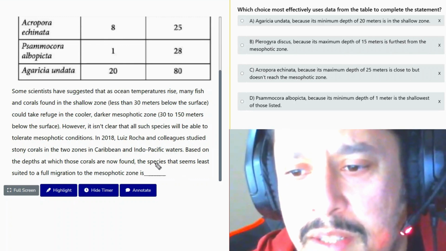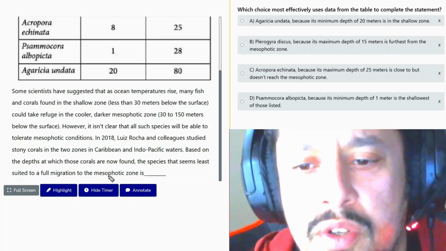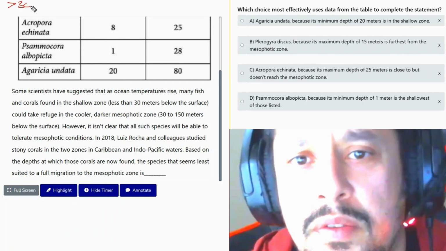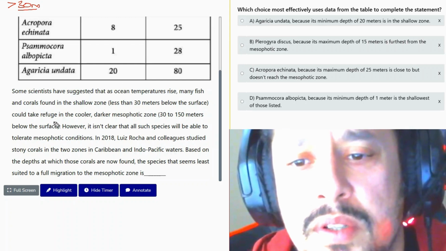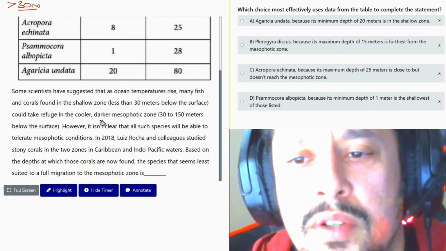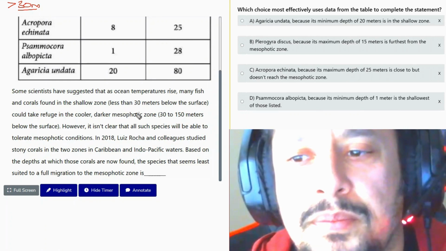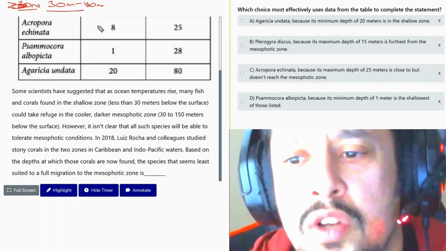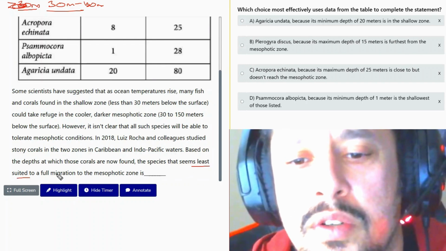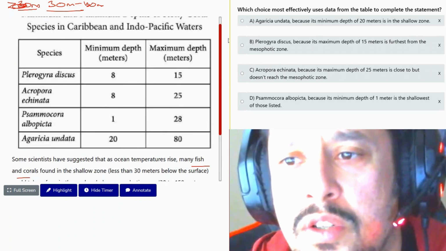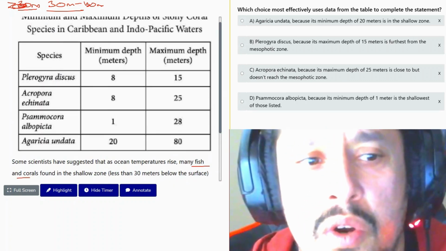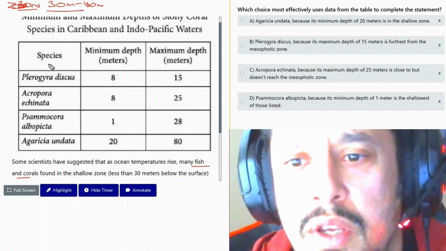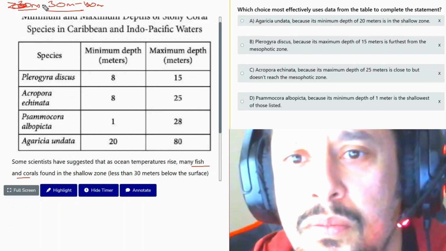Okay, so we're asking about the species that seem least suited to a full migration to the mesophotic zone. If we go to the mesophotic zone, the shallow zone is less than 30 meters below the surface. It could take refuge in the cooler, darker mesophotic zone. I'm sorry, it's 30 to 150 meters. So which animal would be least suited to this in the mesophotic zone? Anything that cannot go to 30 to 150 wouldn't work out, right?